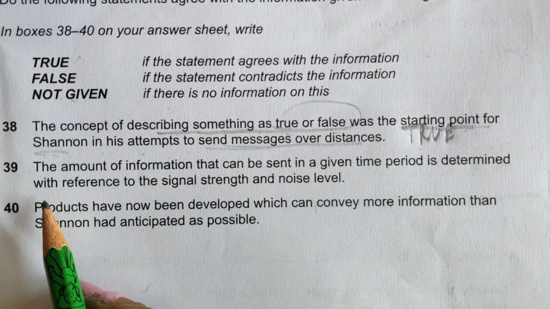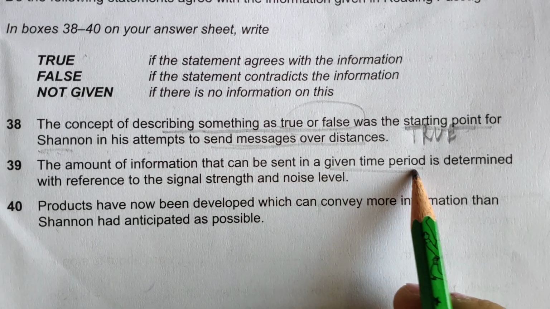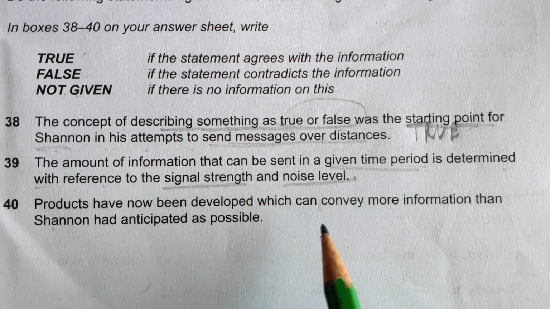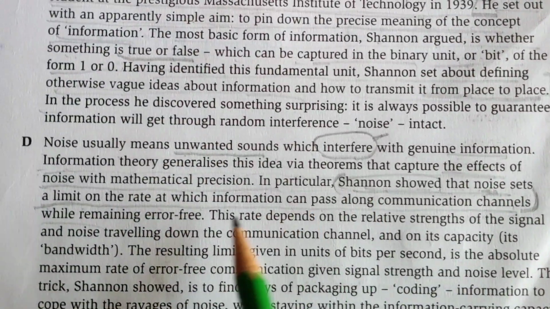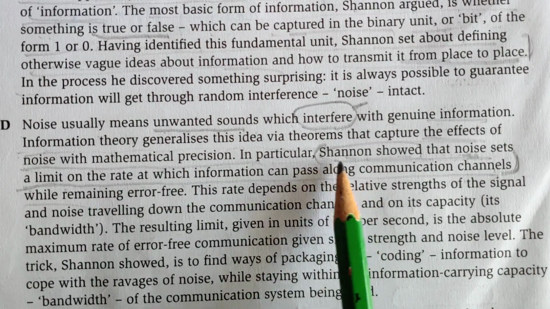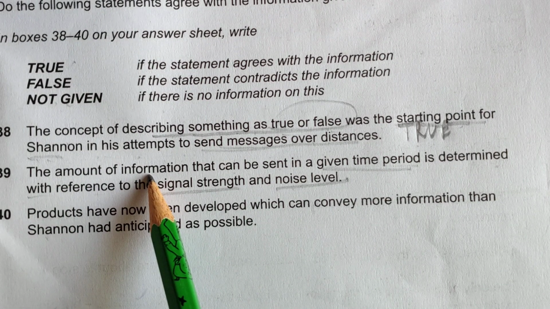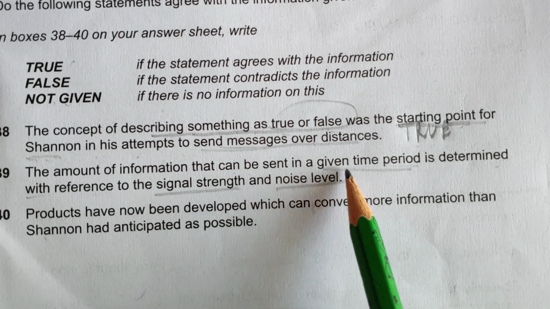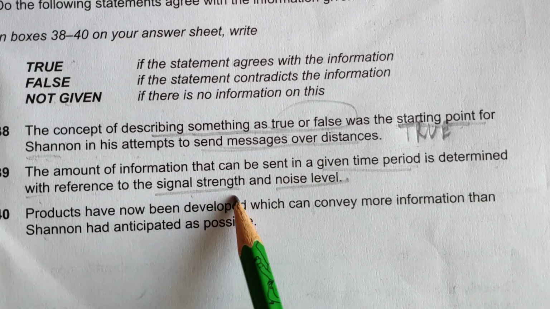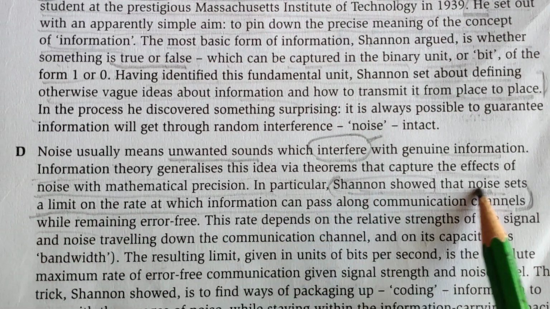Next is 39. The amount of information that can be sent in a given time period is determined with reference to the signal strength and noise level. Yes, they are talking about noise level in this D paragraph. Let's read it from here. The amount of information that can be sent in a given time period is determined with reference to the signal strength and noise level.